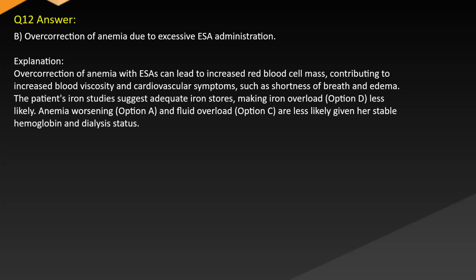Answer: B. Overcorrection of anemia due to excessive ESA administration. Explanation: Overcorrection of anemia with ESAs can lead to increased red blood cell mass, contributing to increased blood viscosity and cardiovascular symptoms such as shortness of breath and edema. The patient's iron studies suggest adequate iron stores, making iron overload, option D, less likely. Worsening anemia, option A, and fluid overload, option C, are less likely, given her stable hemoglobin and dialysis status.